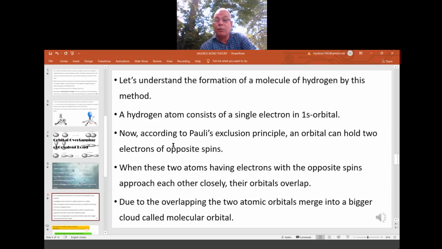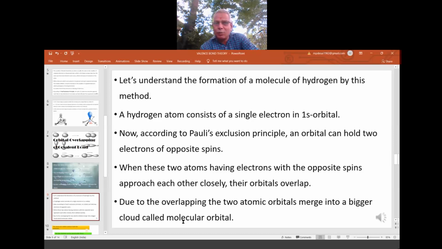Now, according to Pauli's exclusion principle, an orbital can hold two electrons of opposite spin. Therefore, when these two atoms having electrons with opposite spin approach each other closely, their orbitals overlap. So one H will come with 1s1, one more H will come with its 1s1, and they overlap. So 1s2 forms in the case of the hydrogen molecule. Due to the overlapping, the two atomic orbitals merge into a bigger cloud called a molecular orbital. So the atomic orbital is converting into a molecular orbital.